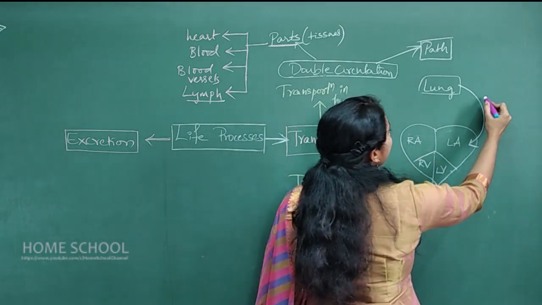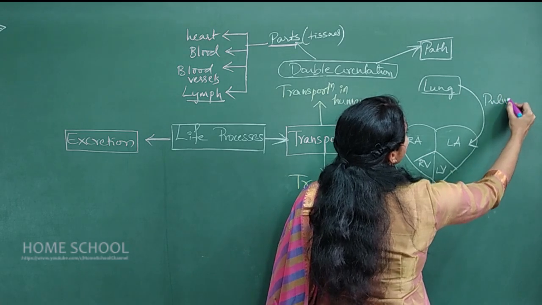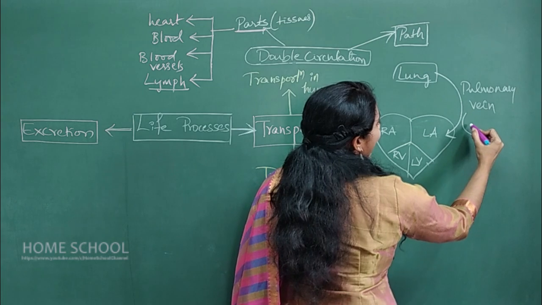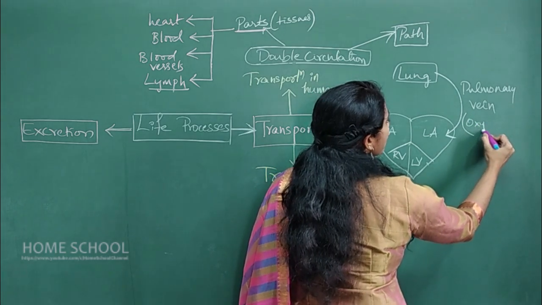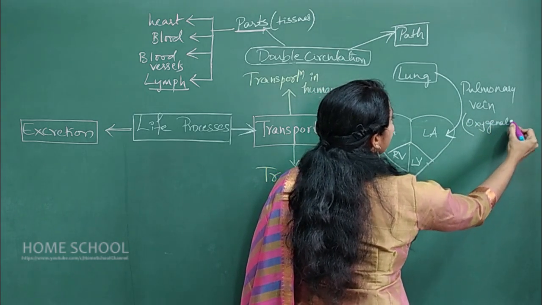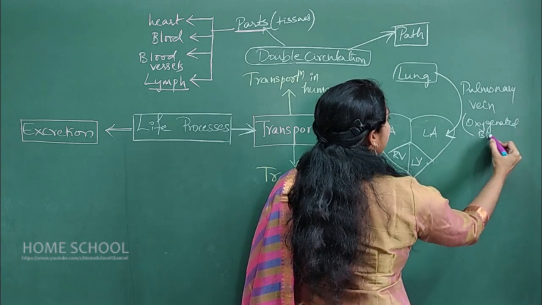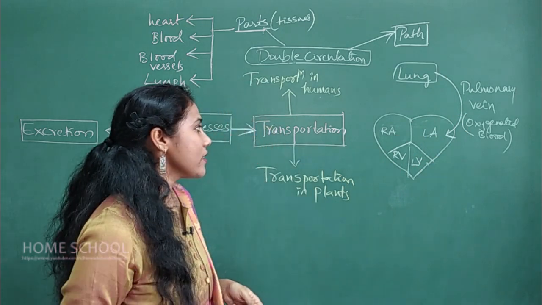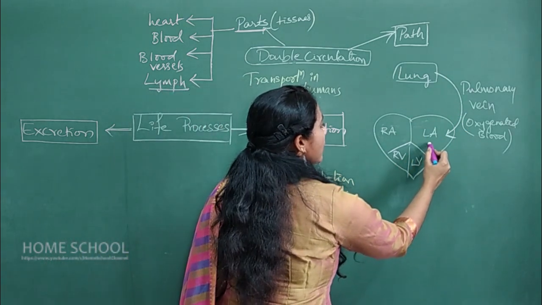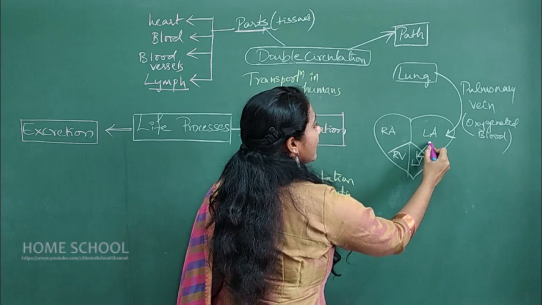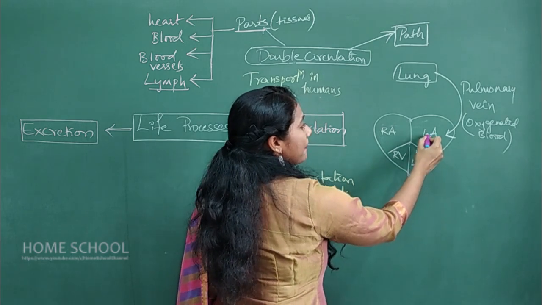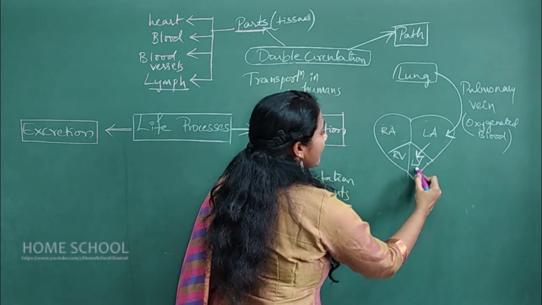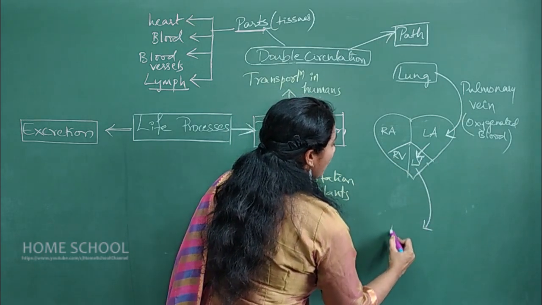Here the pulmonary vein comes into the picture. Your pulmonary vein is bringing oxygenated blood. Clear? So the pulmonary vein is bringing oxygenated blood, and this oxygenated blood will flow from the left atrium to the left ventricle, and from the left ventricle to the body parts.